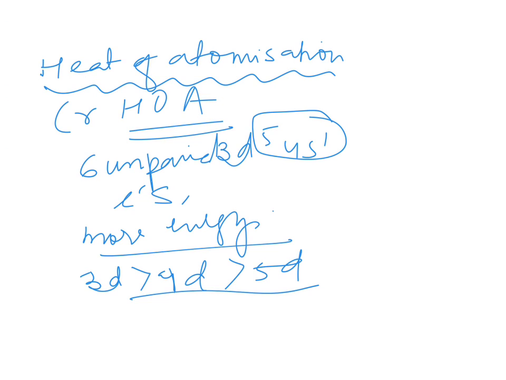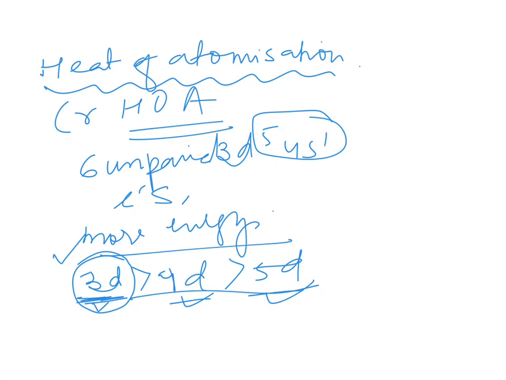Stronger will be the bonding, resulting in higher heat of atomization. The electrons are the same on both, but the interatomic attraction will be more in 3d as compared to 4d and 5d, so the heat of atomization will also be highest.